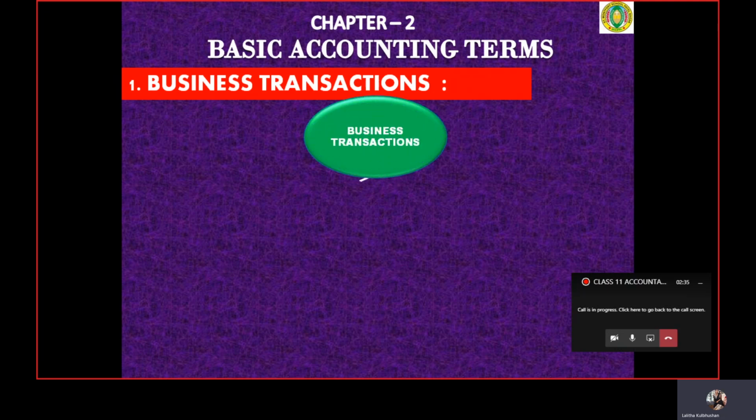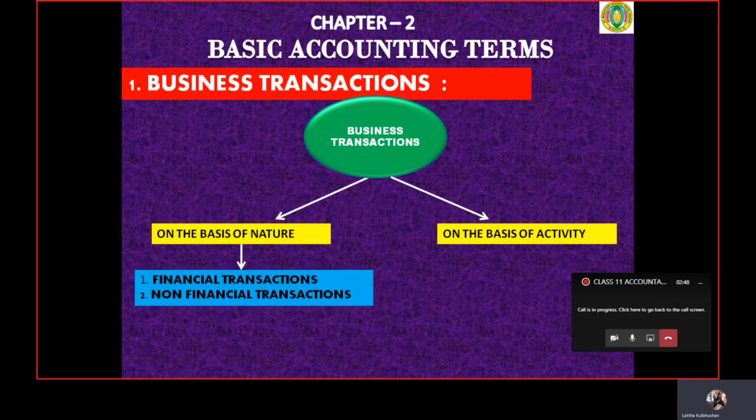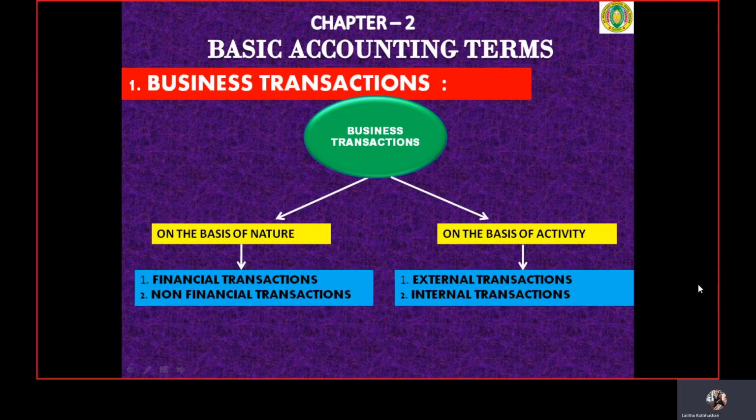These transactions can be classified into two categories: one on the basis of nature and the other on the basis of activity. On the basis of nature, they can be further classified into financial transactions and non-financial transactions. Similarly, on the basis of activity, they can be classified into external transactions and internal transactions. So children, let us understand what financial and non-financial transactions mean.